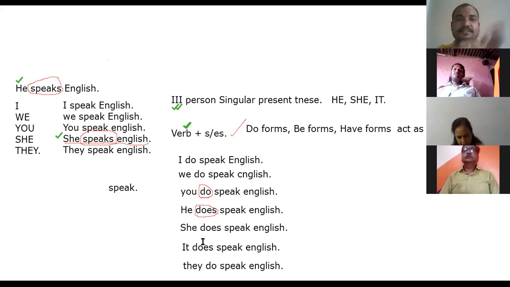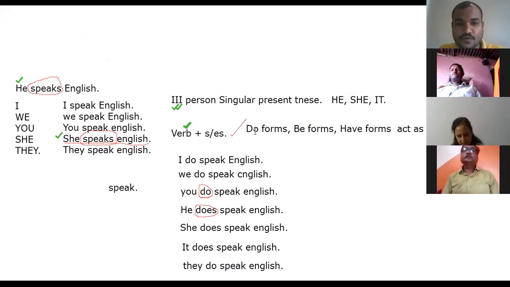So he does speak English. They do speak English. Speak is not the main verb, but they are talking about their capability, their interest, simply we can say. So that's why do is acting as the main verb.